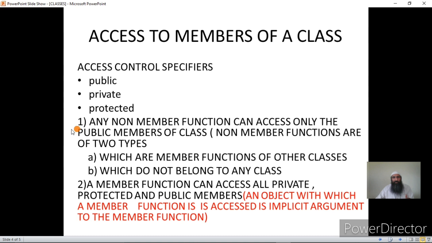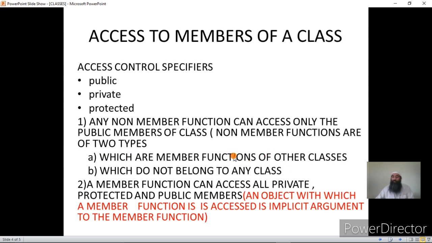I think it's clear now. Access specifiers are of three types. Non-member functions can access only public members. This is clear. Non-member functions are of two types. What we have discussed so far is type B, which do not belong to any class, like main. And we have not discussed the member functions of other classes.